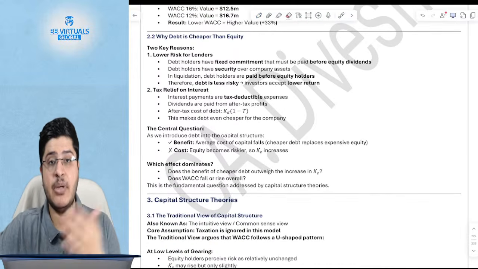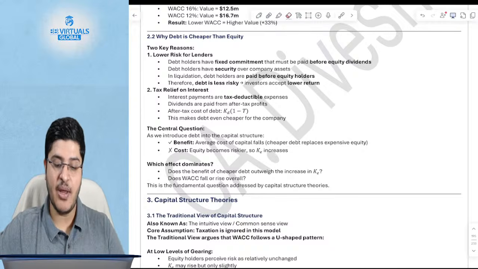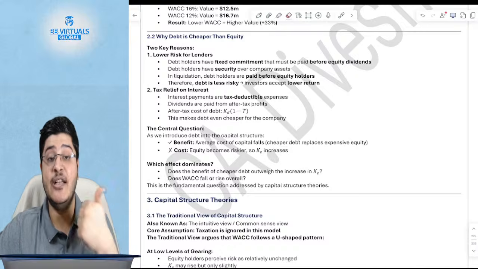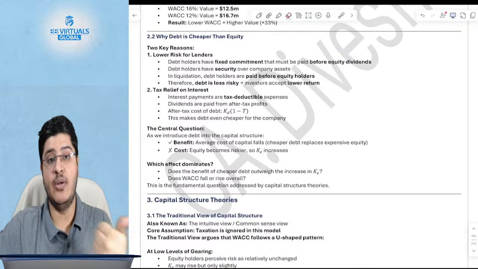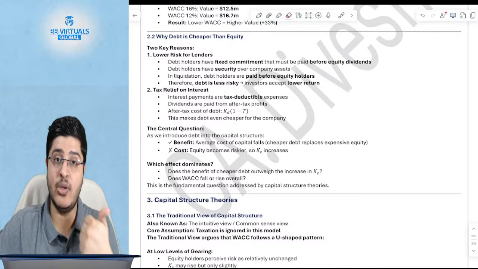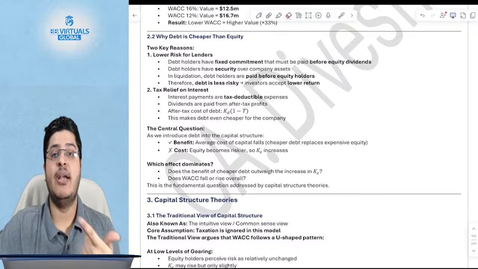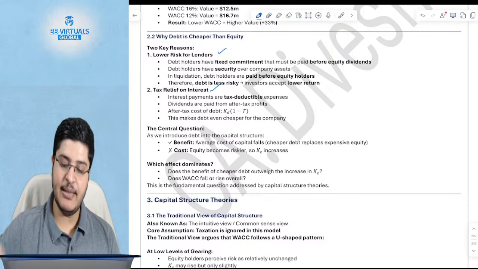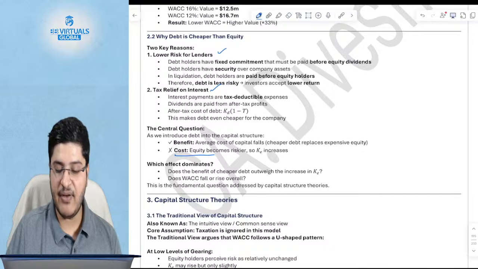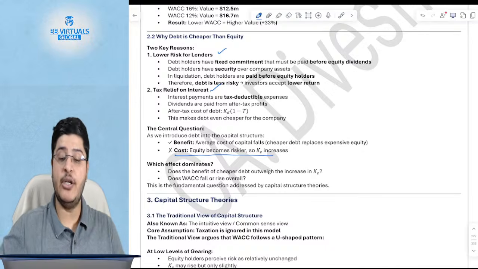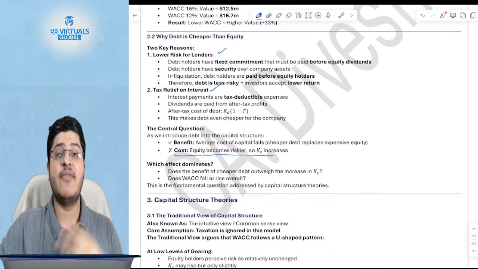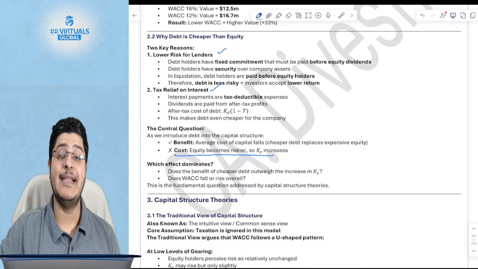Why is debt significantly cheaper than equity? I've been saying this since yesterday. Two reasons. Number one, debt has a low risk, and hence the return required by the debt holders is also low. And number two, you get the tax shield on the interest payment. So these are the two key reasons why debt is cheaper. But having said that, there is also a cost of having debt. What is the cost? If you introduce the debt, the risk from an equity shareholder perspective increases, and hence the KE increases.